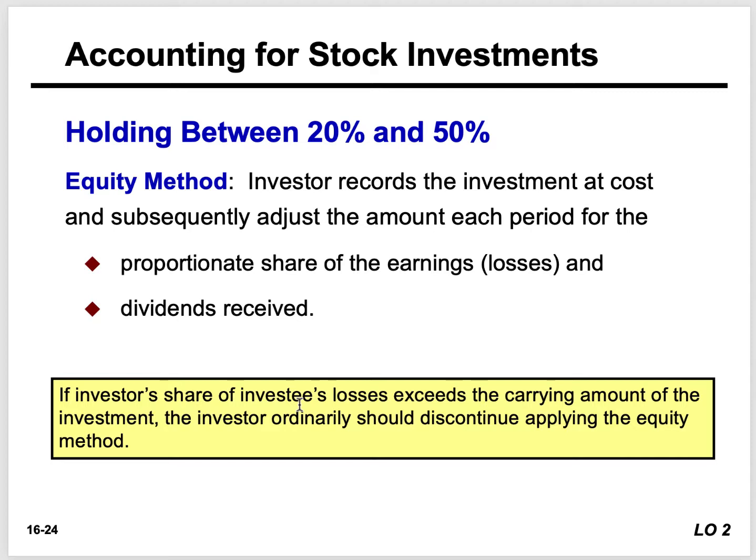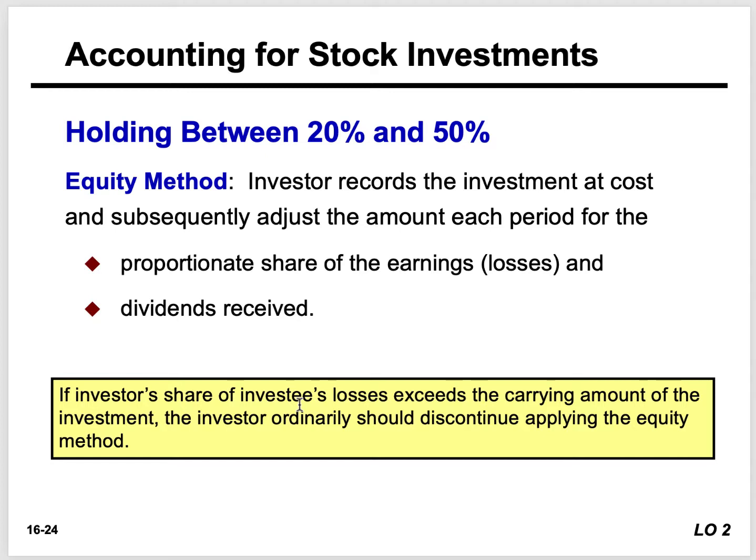We also record dividends. Now, how do we record dividends? Again, if we own between 20 to 50%, we have significant influence. The investee pays the investor a dividend, and we debit cash and credit stock investment.